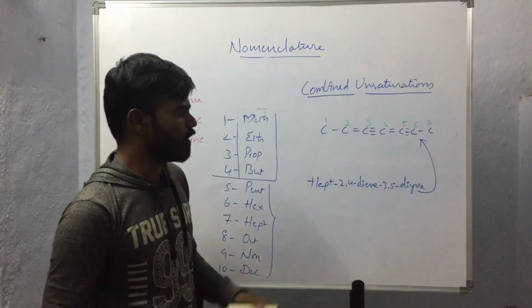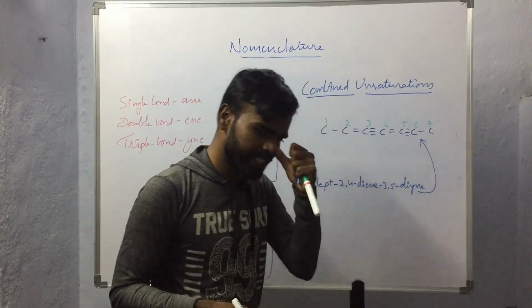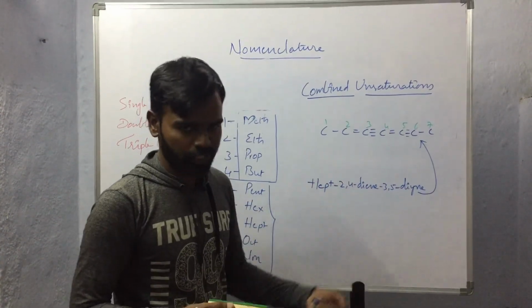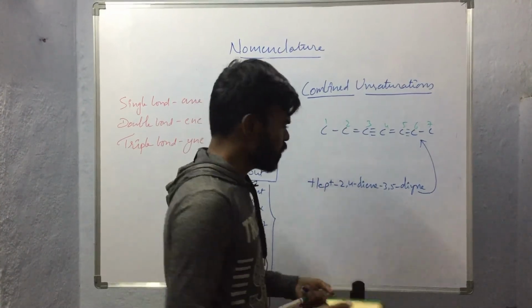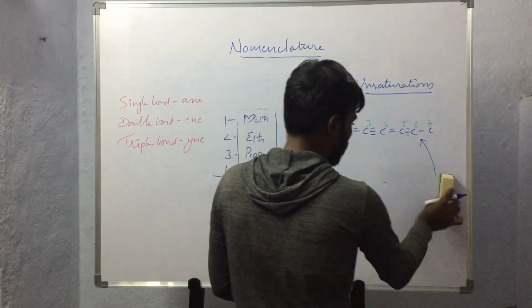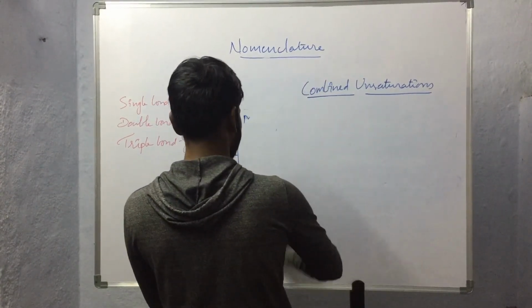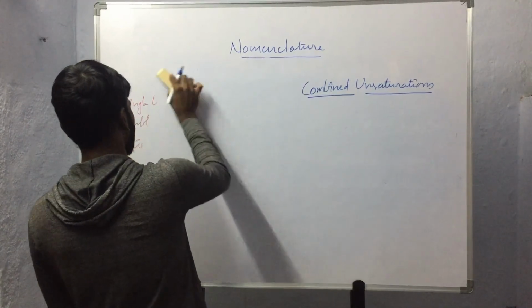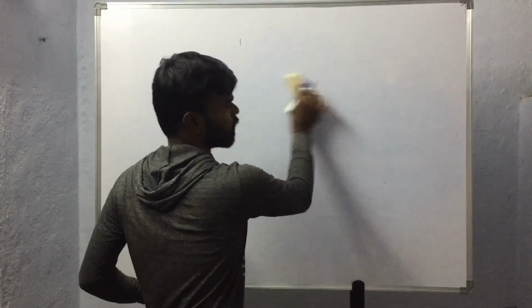So like this we will be naming the compound if it is having combined unsaturations and more than one unsaturation of the same type, that is multiple combined unsaturations. So this is about the nomenclature of straight chain compounds. In the next class we will be discussing the nomenclature of cyclic compounds. Thank you.